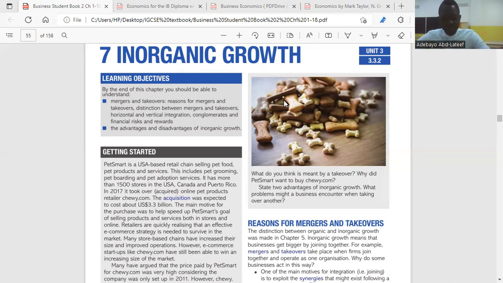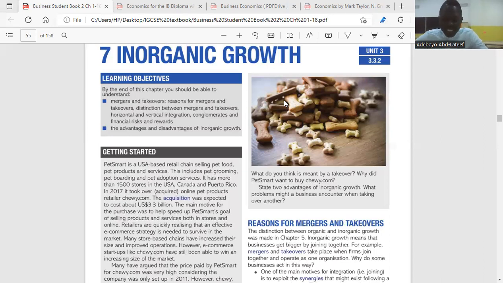Another reason why businesses will want inorganic growth or integration is because it is a quick and easy way to expand the business. What we mean by it is that the resources needed for expansion are already made. So if business A and business B come together to become one, the resources are already there. They only have to combine these resources, which makes it quick, unlike organic growth. For organic growth, there won't be any resources from other businesses. But for inorganic growth, there are resources from different businesses which are coming together.